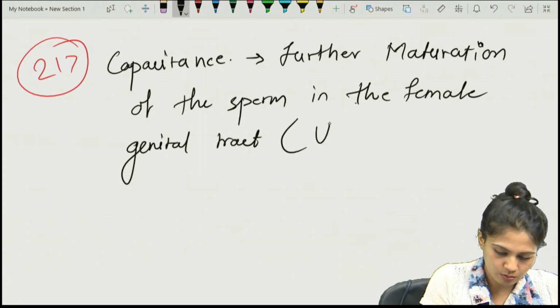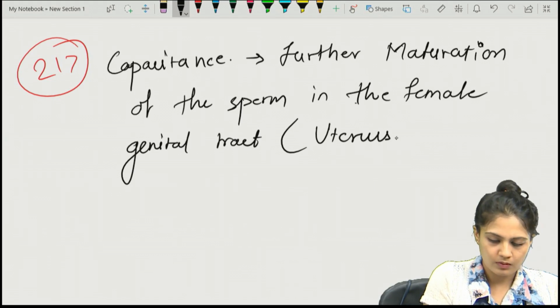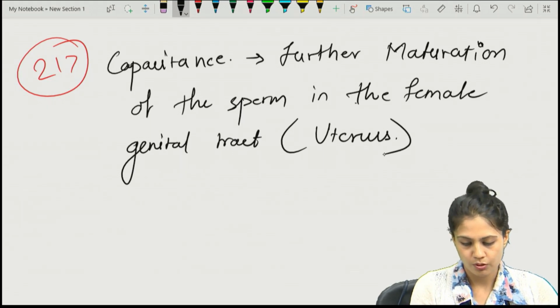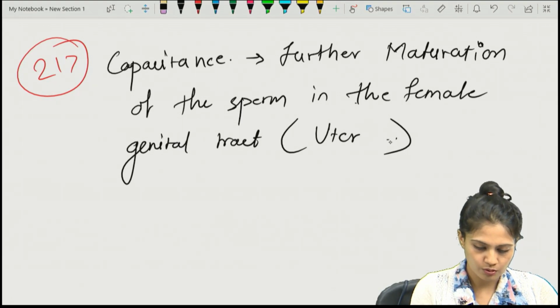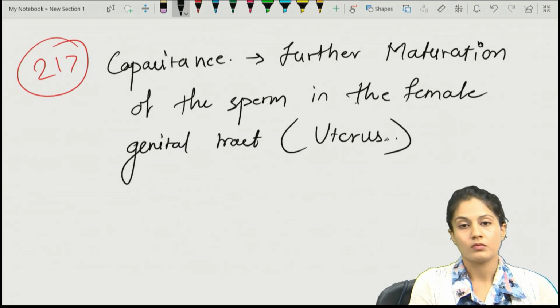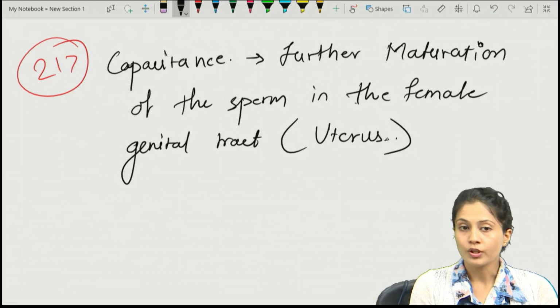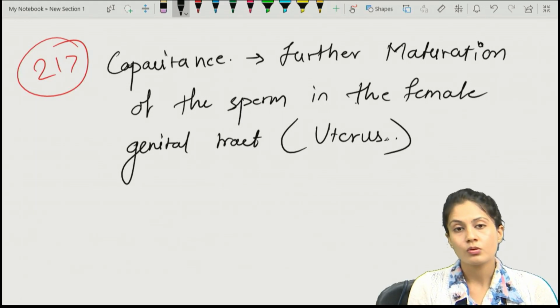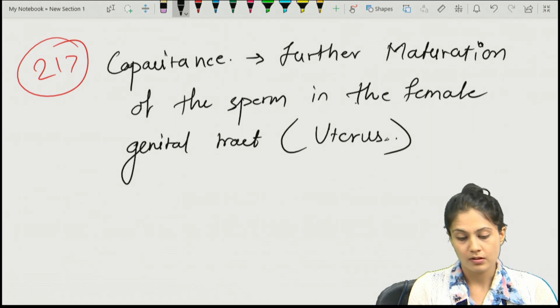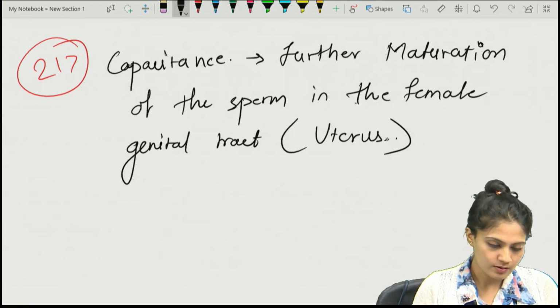And what is the major location? Once it enters the uterus, it gets further mature. That is known as capacitance.